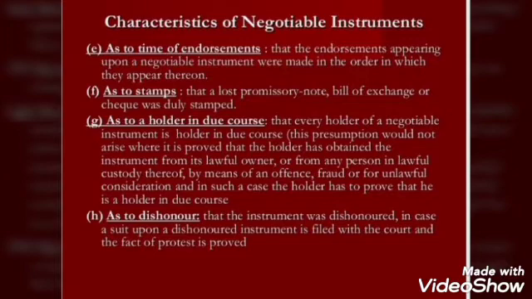And the next point is when a negotiable instrument has been lost, it is presumed to have been duly stamped. And the last presumption is the holder of a negotiable instrument is presumed to be a holder in due course. These are all the presumptions of negotiable instrument. The next topic we are going to see is negotiability and assignability.